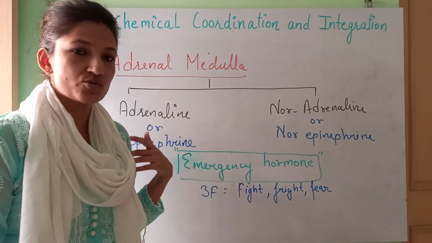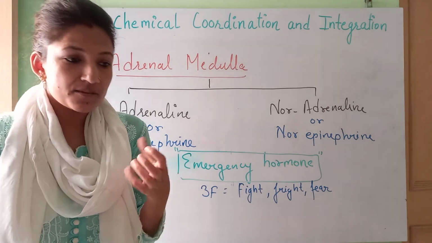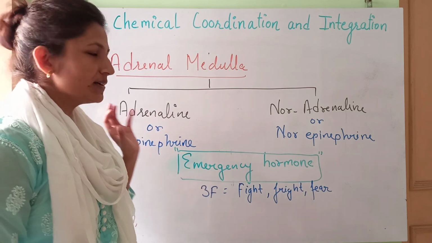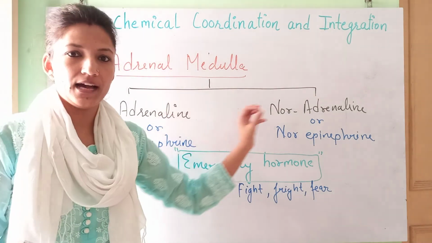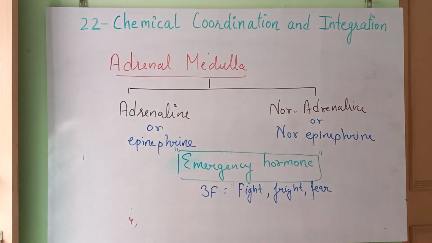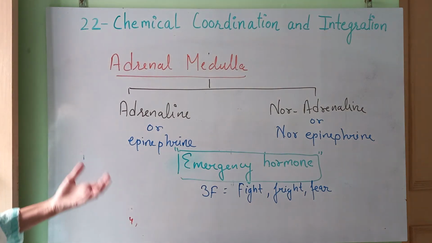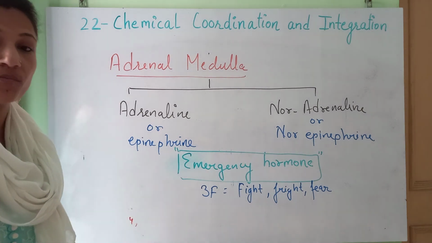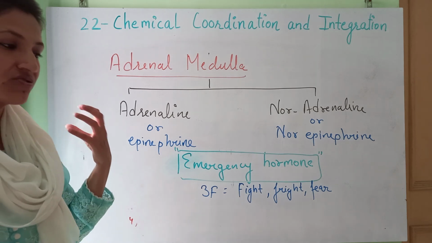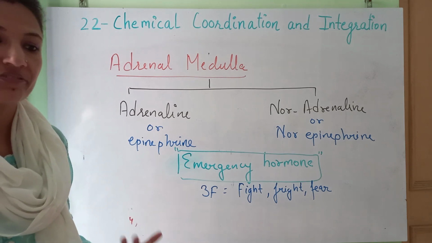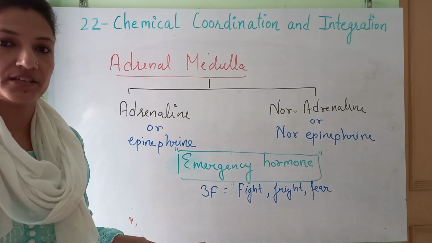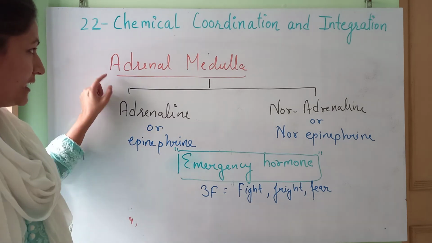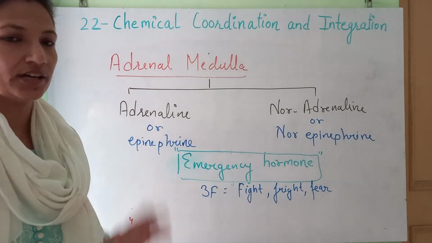So when we face emergency situations, some fear, running away, conditions of saving ourselves, the hormones secreted there will be adrenaline and noradrenaline. Okay? Whatever those conditions, salivation, peristalsis movement of the alimentary canal, constriction of your pupils, increased heart rate, increased blood pressure, everything is a result of the hormones secreted by the adrenal medulla, adrenaline and noradrenaline.